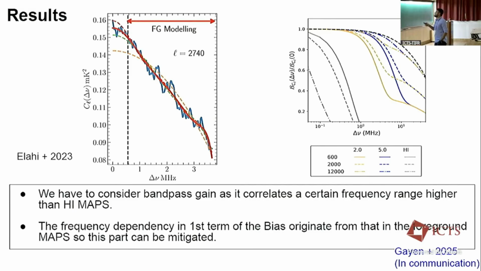But we can see that this bandpass frequency dependent term is decorrelated after the 21 centimeter signal. So we thought this region is free of everything else and there is only the 21 centimeter signal, but there is bias too, because the bias decorrelates after the 21 centimeter signal.